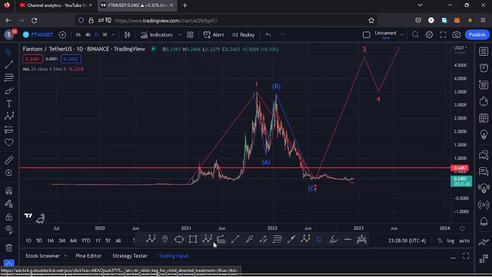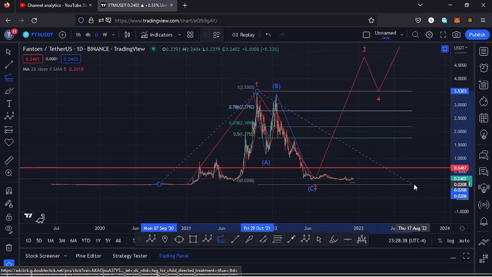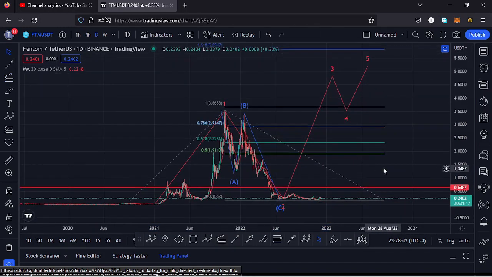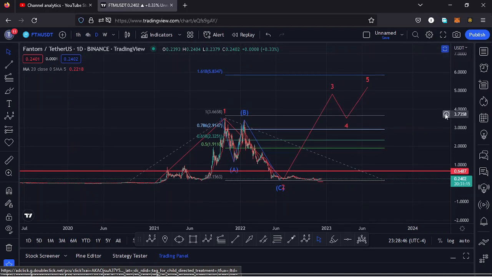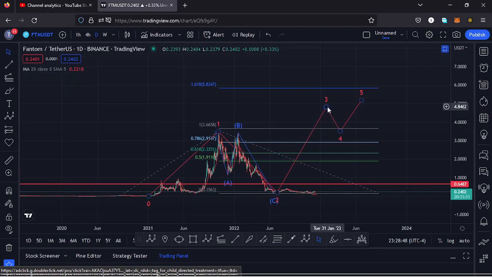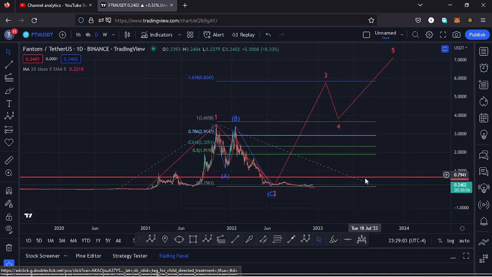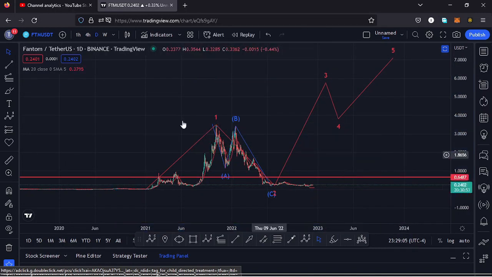If I sketch out a minimum target area to the upper side in the formation of that wave 3 using a trend-based Fibonacci, connecting it from the low of the first wave to the high of that wave 1, then dragging the Fibonacci to the low of the second wave, that gives me a minimum target area at the fib level 1.618, and that perfectly lies at around the $5.8347 mark. That is the minimum that I'll be expecting Fantom to do in the next bull market in the formation of that wave 3, before we see another bounce in the formation of our wave 5 to complete a higher Elliott wave count 1 to the upper side. And that is my long-term scenario that I'm expecting to play out here on the Fantom chart.